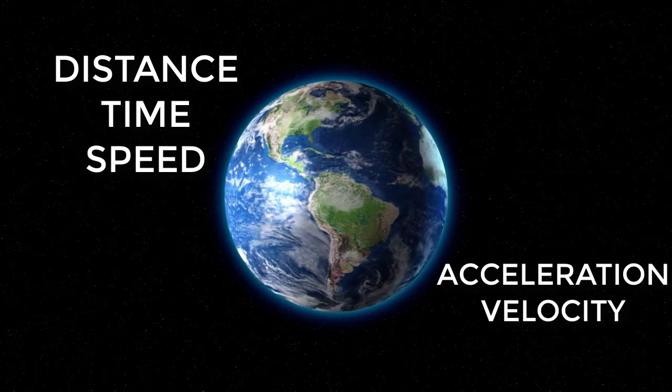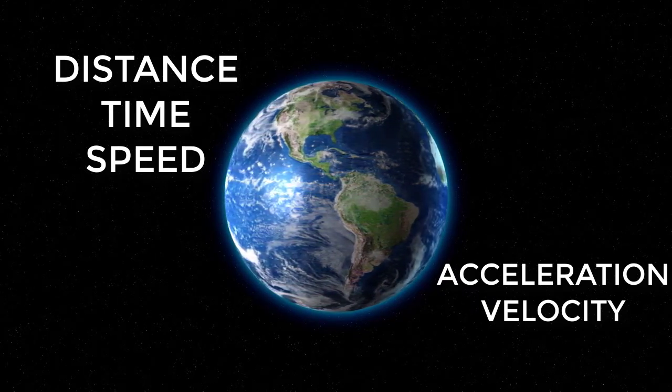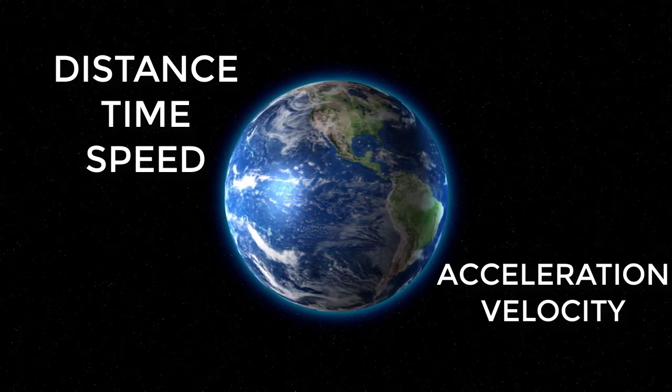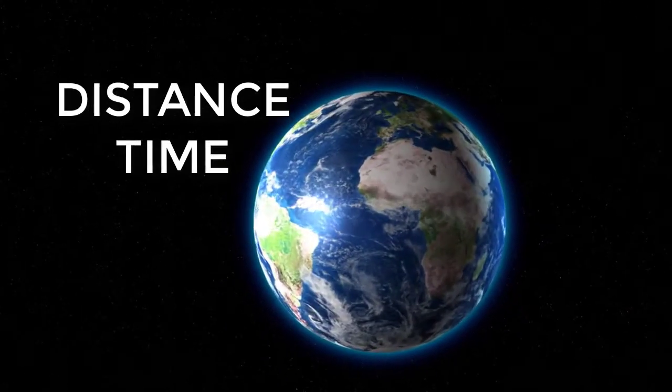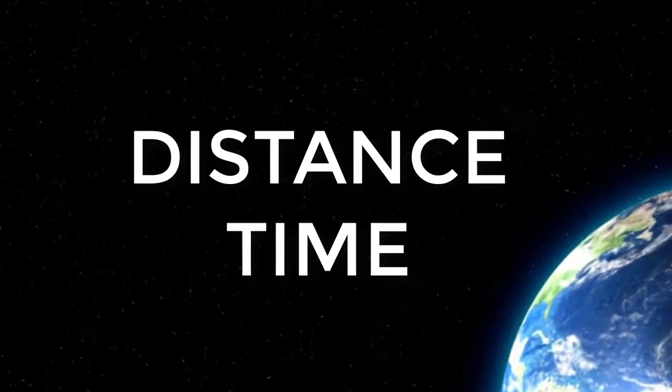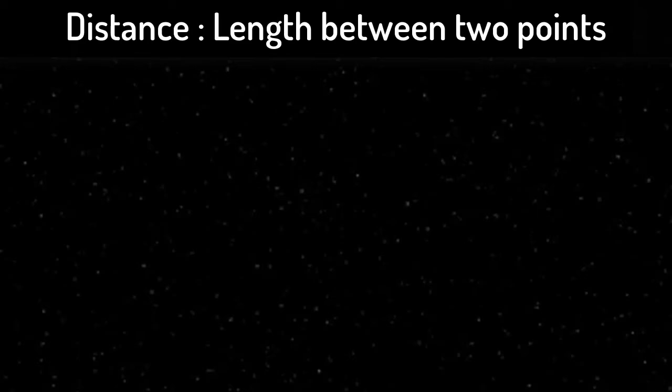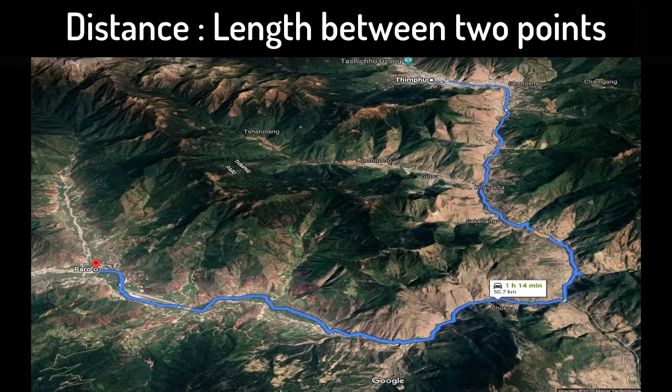So let's start. Today we are focusing on the basics of force and acceleration. We will start with the two most important things of all, distance and time. What is distance? Simply stated, it is the length between 2 points. For example, say I traveled 57 kilometers between Paro and Thimphu in 1 hour. So the distance is 57 kilometers. It's the length between 2 points, Paro and Thimphu.